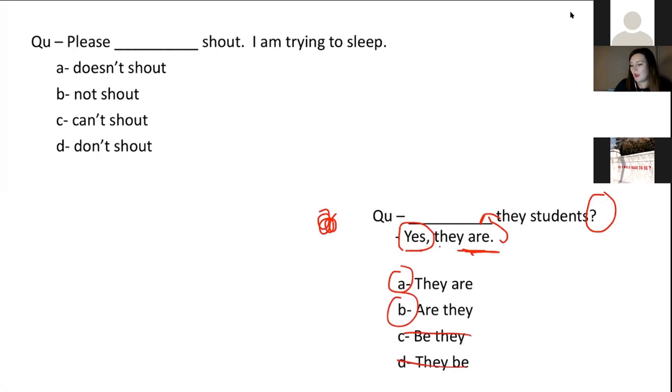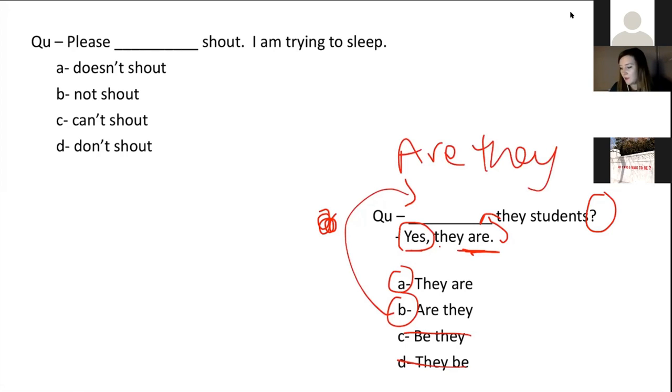That could be the answer, couldn't it? Remember, if it was a statement, we would say they are students. In a question, we have to change the two around, so it changes from they are to are they. So our answer up here is: are they students.